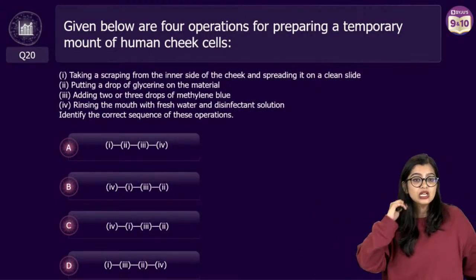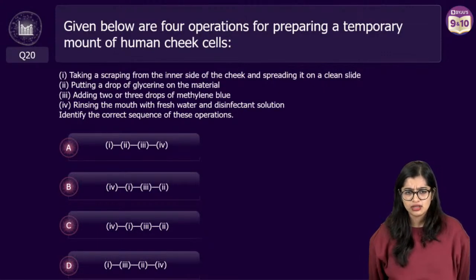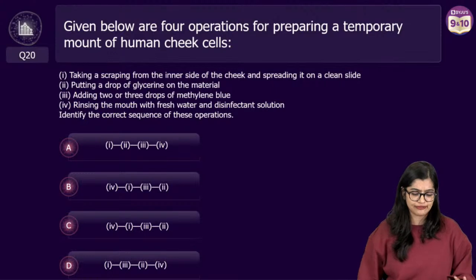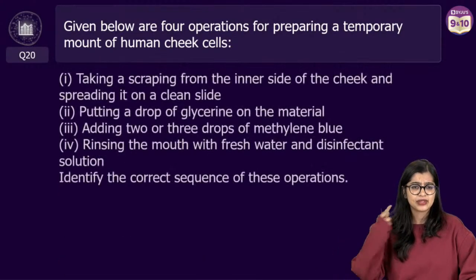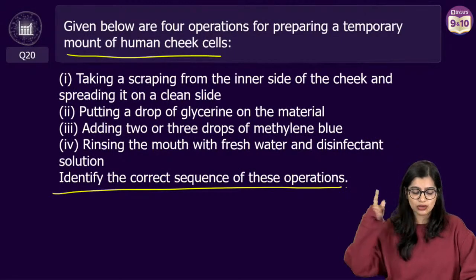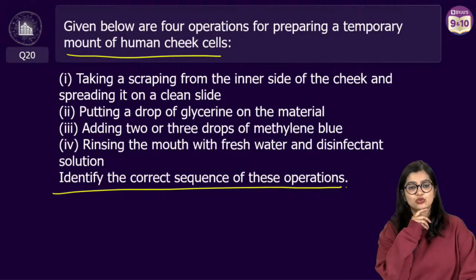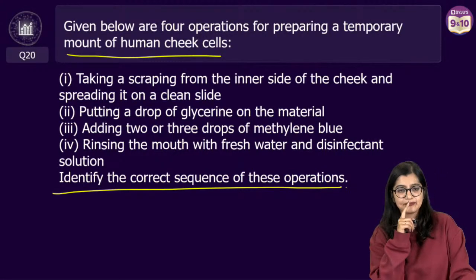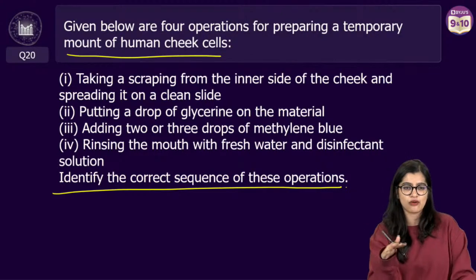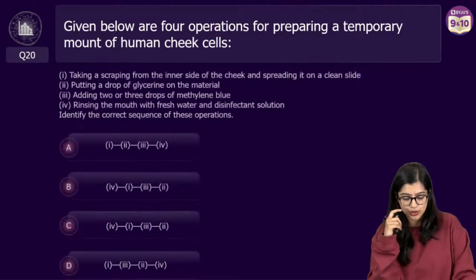Yes? I can see 4, 1, 3, 2. 4, 1, 2, 3. Okay, everybody has agreed that 4 is the first step. Do you want me to go to the previous slide so that you are able to see better? Yes. You guys go back and see it. 4, 1, 3, 2. Okay. Asta is also telling me 4, 1, 3, 2. Let's see. Two options, confusion is coming.